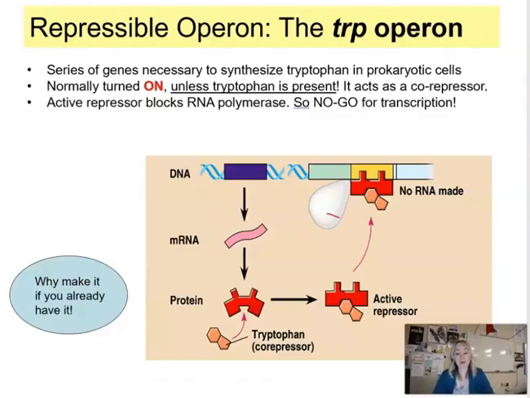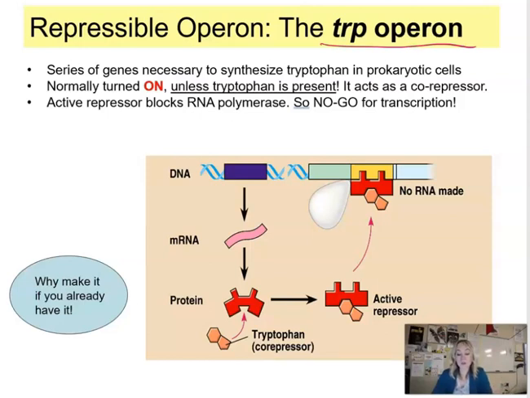Another classic example of how bacteria can regulate the gene expression is repressible operon that we call trp operon. So the trp operon has genes for the biosynthesis of tryptophan, and they are clustered together under the control of that single promoter. So tryptophan is actually one of the amino acids, and you need that amino acid to be able to build proteins. So that's what bacteria is trying to do. So it's going to synthesize its own tryptophan. So therefore, this operon is always on, but it can be repressed.